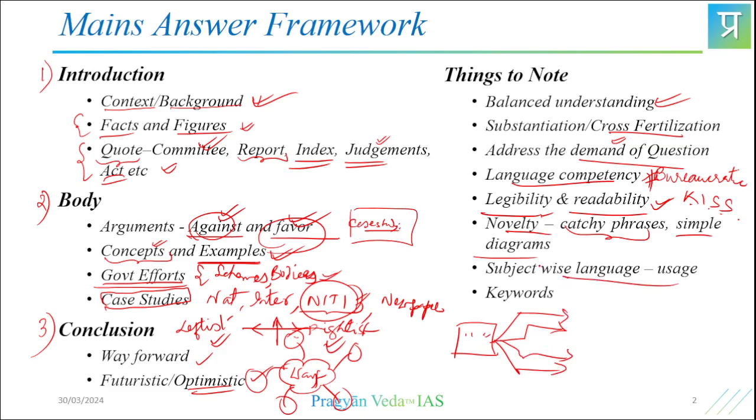Then subject-wise language. Each subject like polity, economy, environment, science and tech, even social sciences and social issues, all of them have a particular language of speaking. If you can use them accordingly, the examiner will feel that you are a well-read person, right? Because these are social sciences questions, like gender studies, you need to write a descriptive answer, not very generic but pertinent to that particular subject. Then you will be able to fetch more marks.